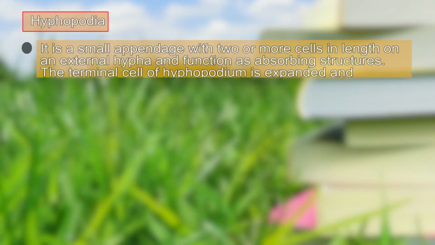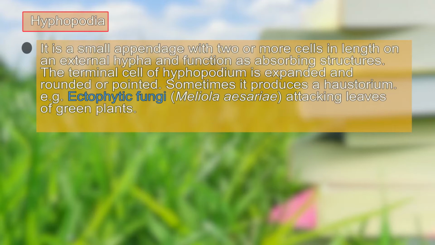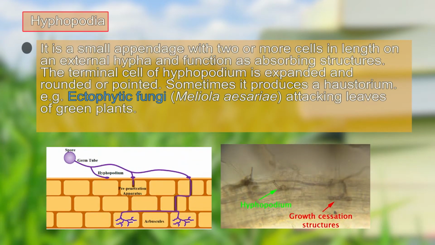Hypopodia is another type of modification, or we can say an aggregation, of the fungal mycelium. It is a small appendage with two or more cells in length on external hyphae and functions as an absorbing structure. The terminal cell of the hypopodium is expanded and rounded, or sometimes it is pointed. Sometimes it produces haustorium, which is found in the case of many ectophytic fungi.